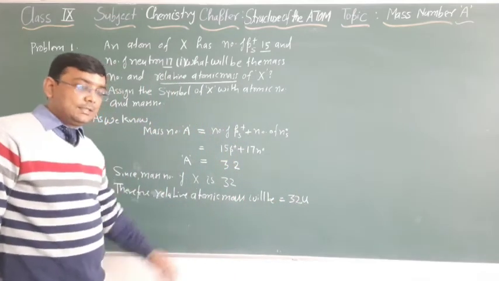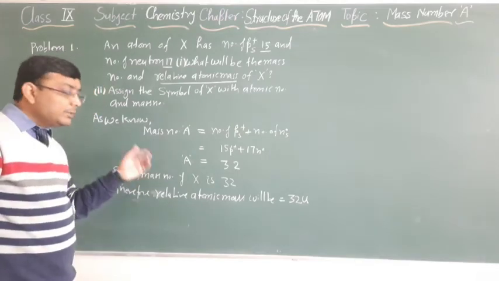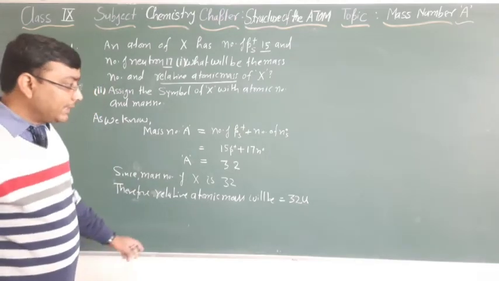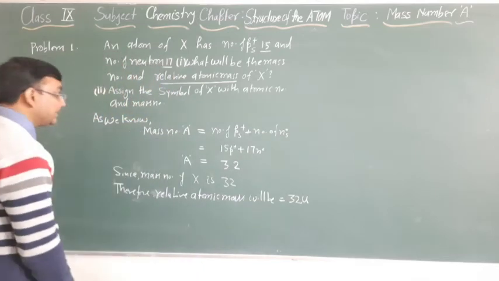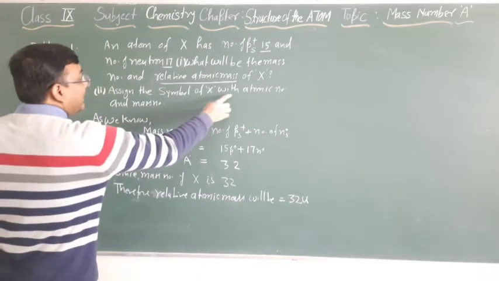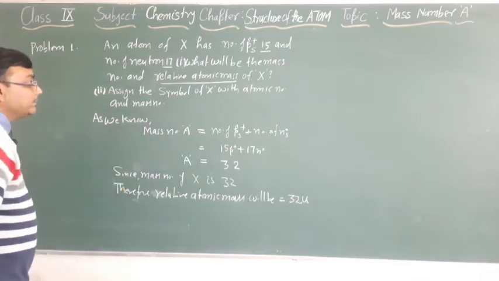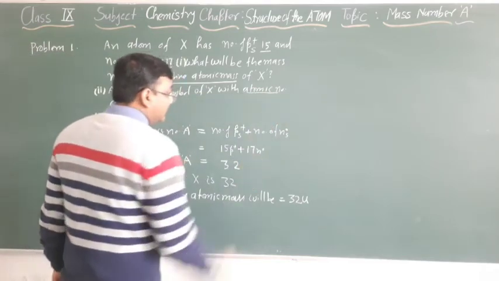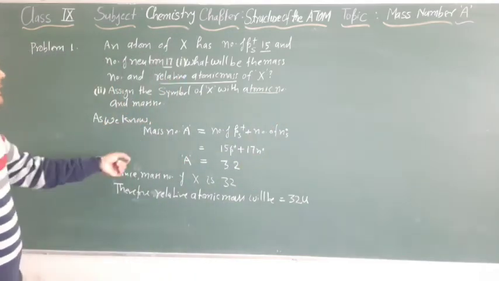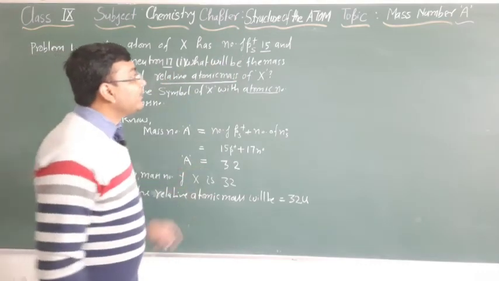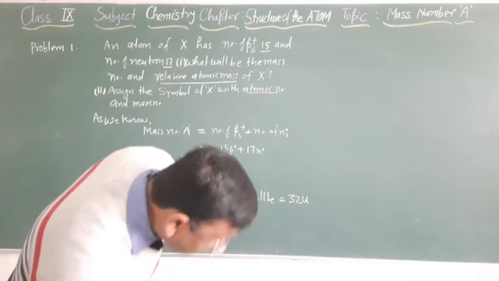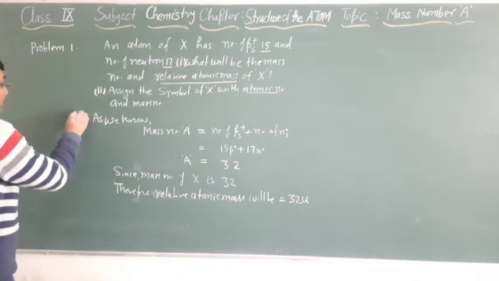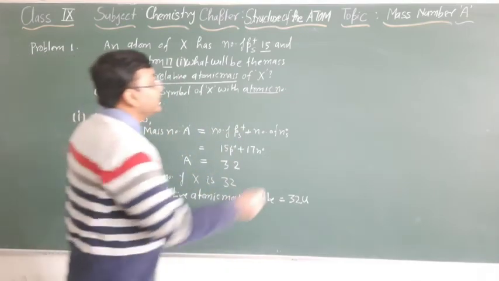That's it. If asked for the actual atomic mass in terms of grams, then 32 multiplied by 1.67 times 10 to the power minus 24, then we will get that. Now, assign the symbol of X with atomic number and mass number. The atomic number is not given in the question, but the information is given about the number of protons. This is the first question.